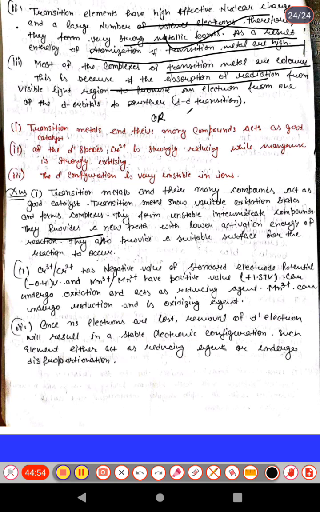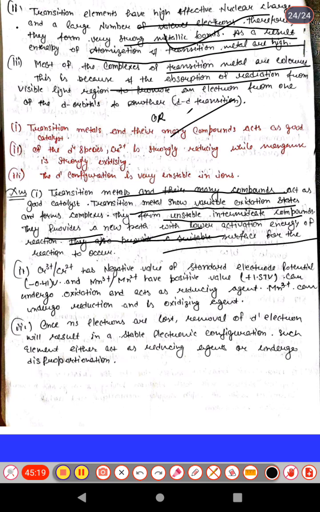Now next, transition metals and their compounds act as good catalysts. Transition metals and many of their compounds act as good catalysts because they show variable oxidation states in their complexes, and they form unstable intermediate compounds, and they provide a new path of reaction with lower activation energy. This also provides a suitable surface for the reaction to occur.